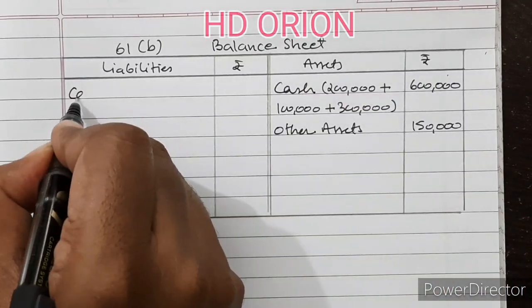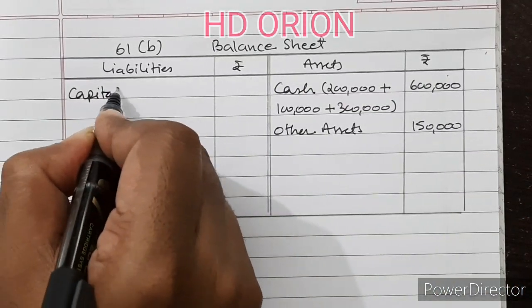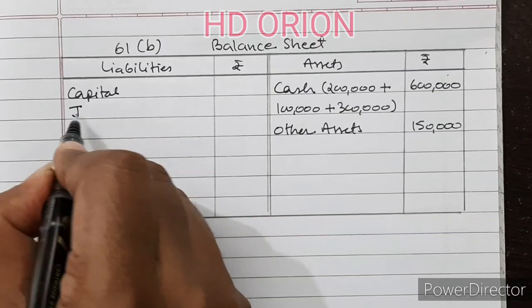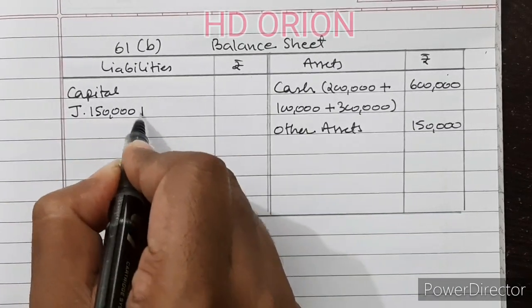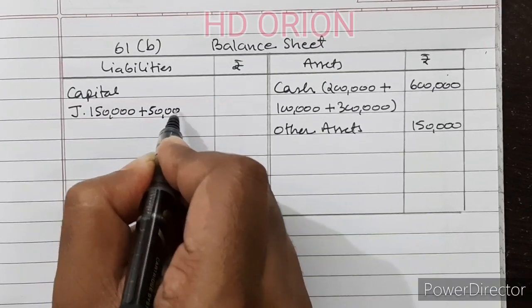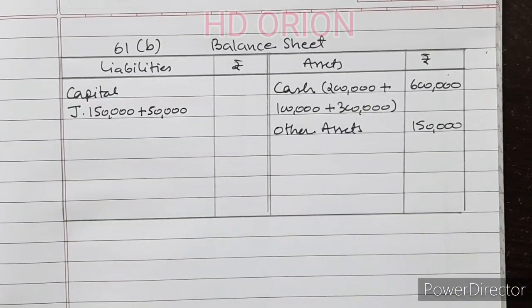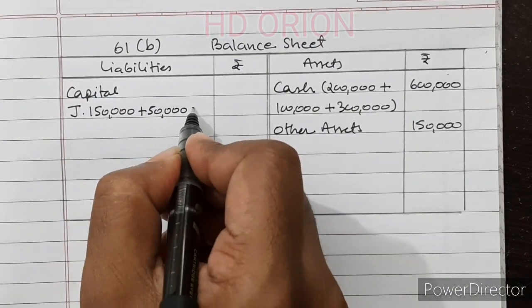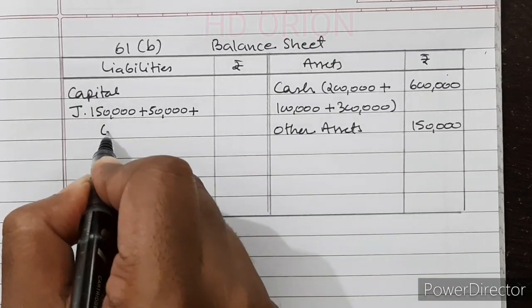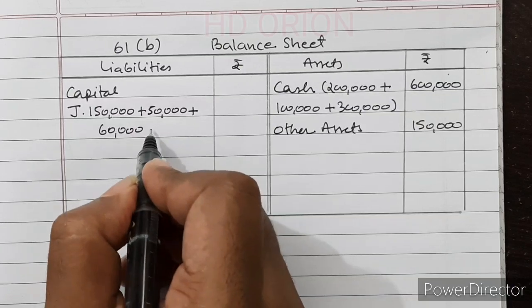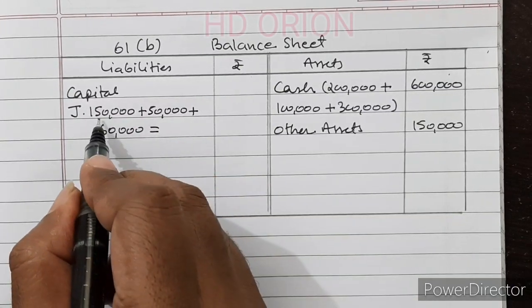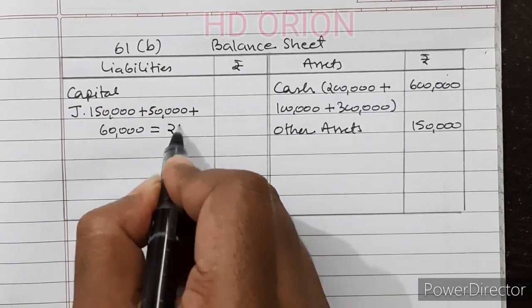Then capital for J is 1,50,000 plus 50,000 as premium for goodwill plus 60,000 as reserve. So it will be 2,60,000.